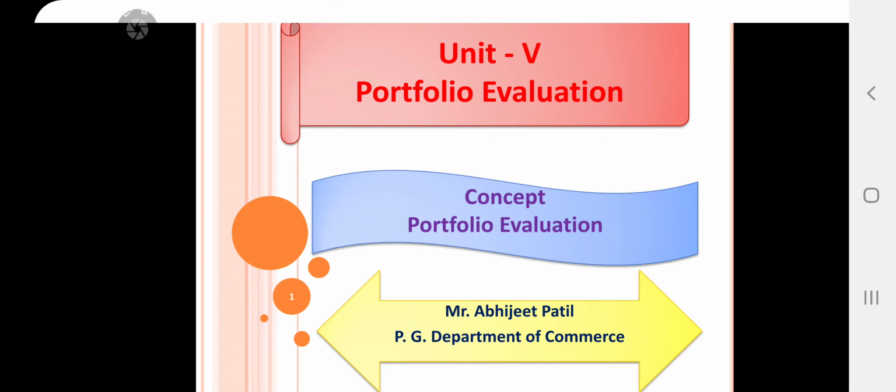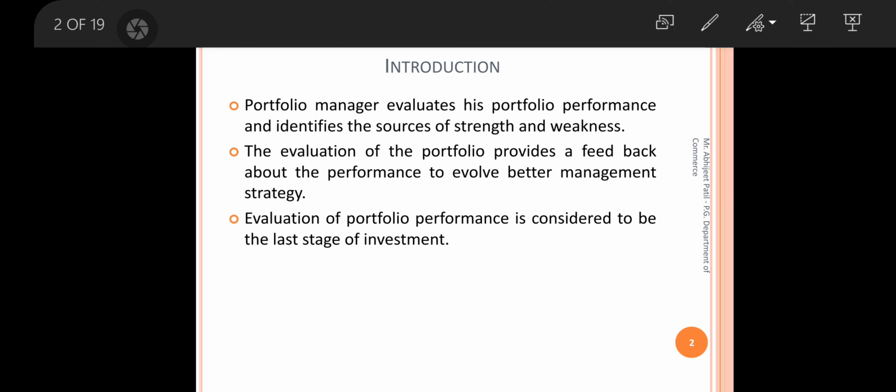Good morning. Today we are going to discuss the subject SAPM, that is Security Analysis and Portfolio Management, unit number 5, under that, portfolio evaluations. Today we discuss the theoretical parts of unit number 5 on portfolio evaluations. So let's start today's class, where this chapter, unit number 5, is a part of portfolio evaluations.